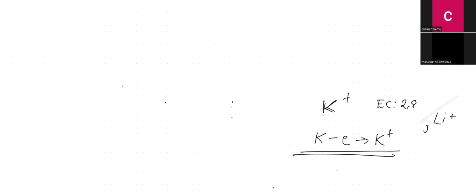Then what are divalent cations? The word di means two. So divalent cations are cations that are formed when metals lose 2 electrons. Very nice. As easy as that.